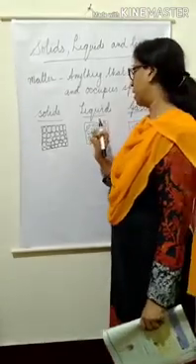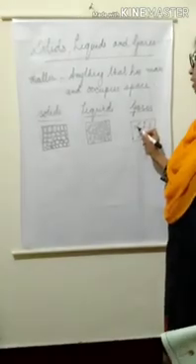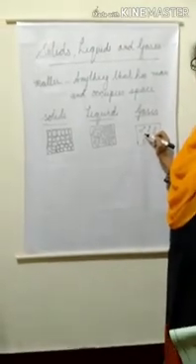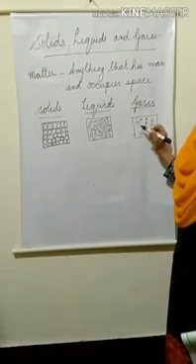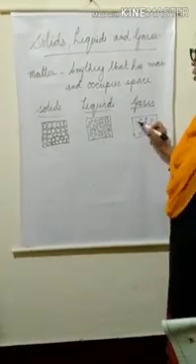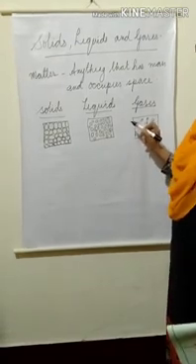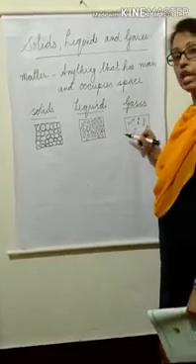Then third one, gases. In gases, the space between the molecules, there is a lot of space. So, the molecules can move in any direction. It can flow.